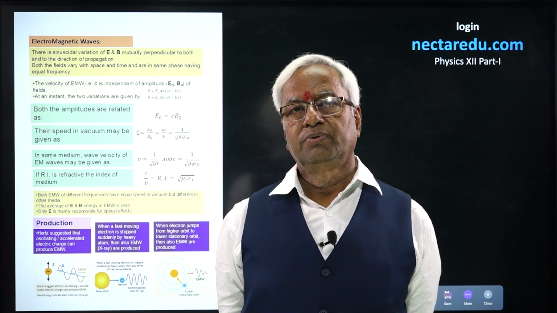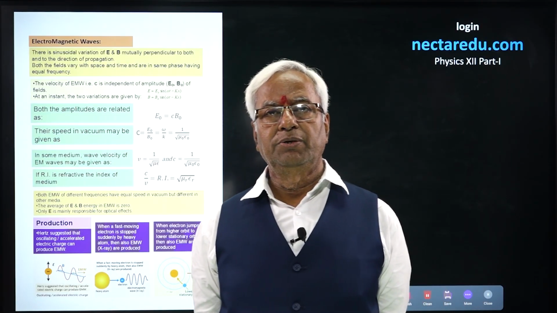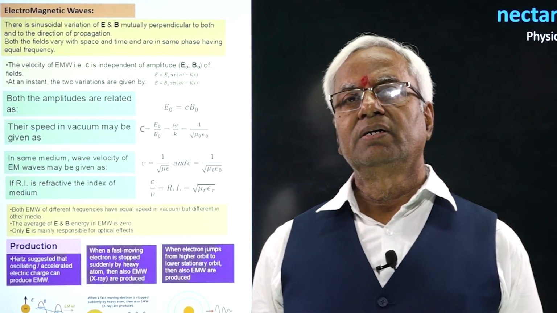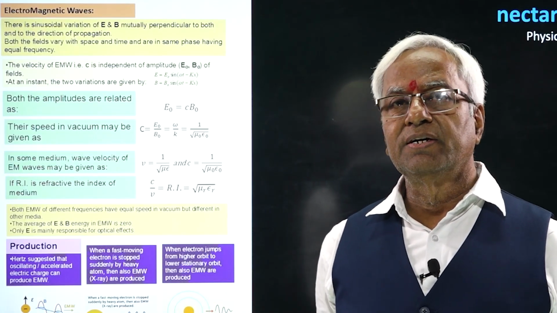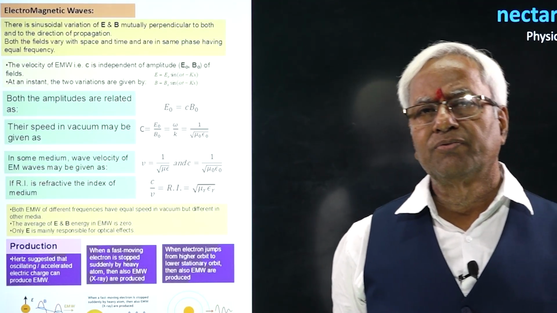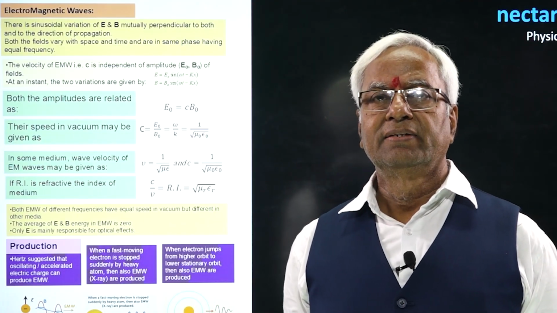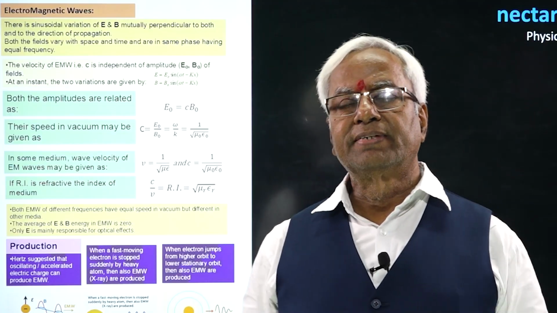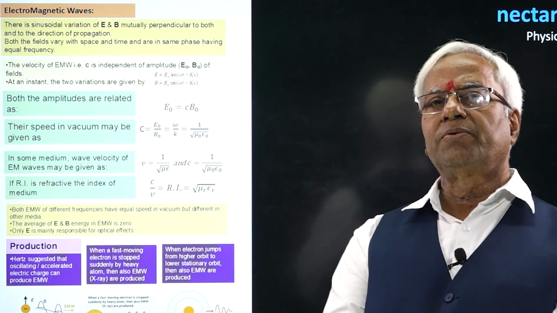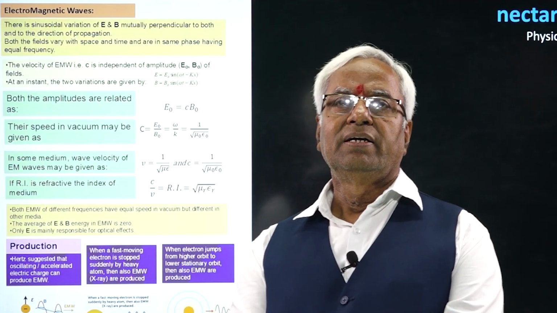Electromagnetic waves. You see, we have a classification of forces in the universe. Basically, there are four types of forces: gravitational, nuclear, and weak nuclear forces. Apart from these three forces, all other forces existing in the universe are known as electromagnetic. That means all other forces have something to do with electromagnetic waves. What are the electromagnetic waves that we are going to study here in detail?